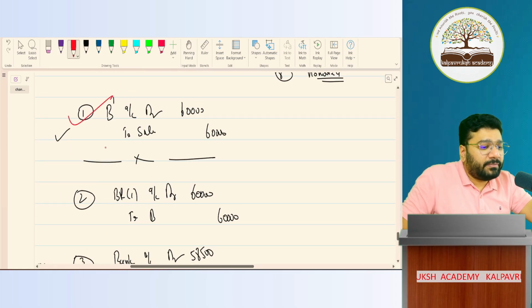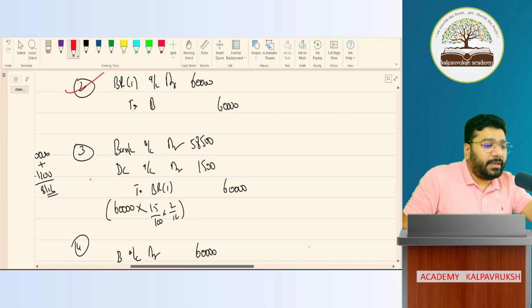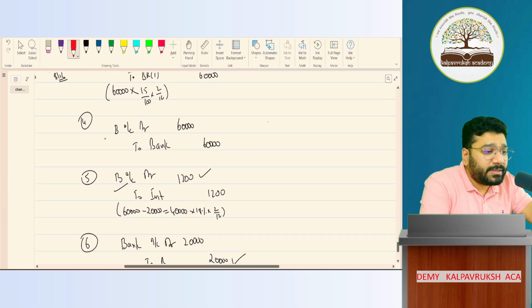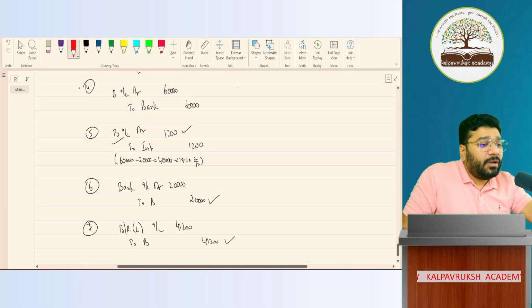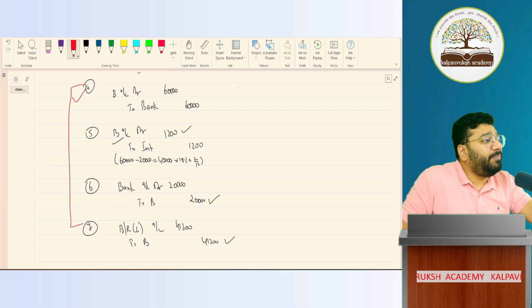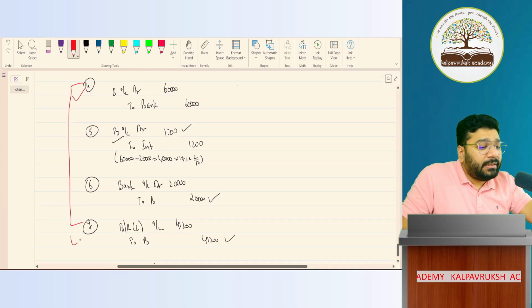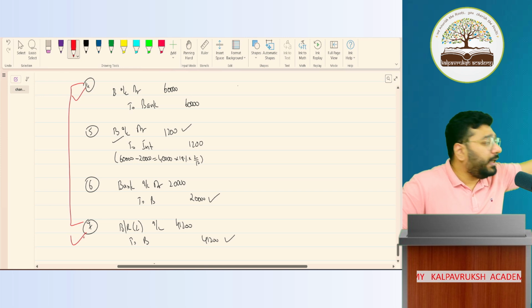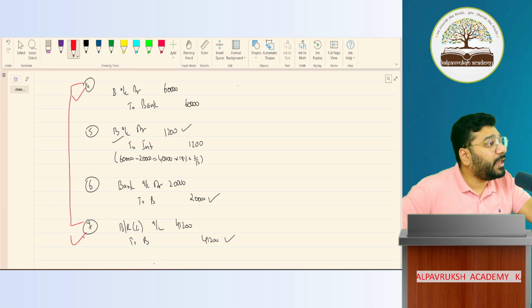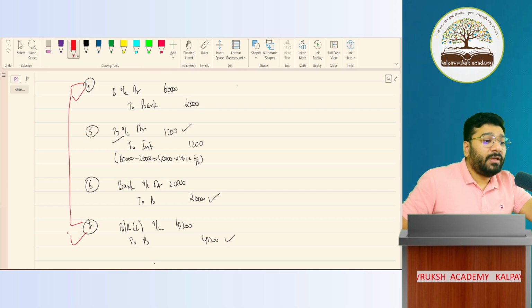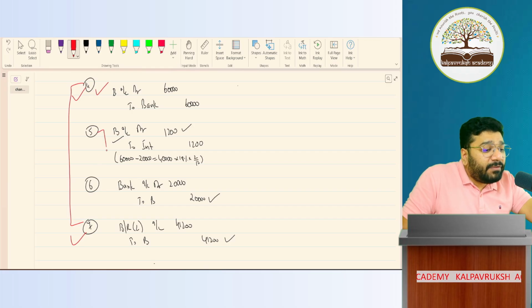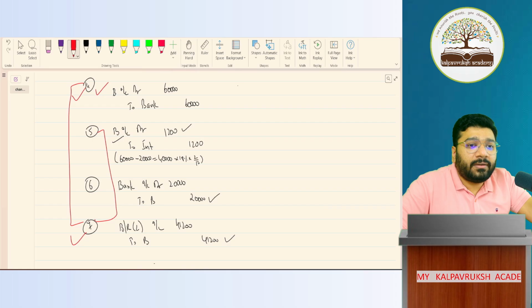First entry, are you clear? Second, you're clear. Third, you're clear. In some questions, ICAI combined entries 4, 5, 6, 7, right from cancellation of the bill till the creation of the new bill, all 4 entries they have combined. In some questions, they have kept the 4th entry separately, and entries 5, 6, 7 they have combined. Got it, not got it? Clear or not clear?